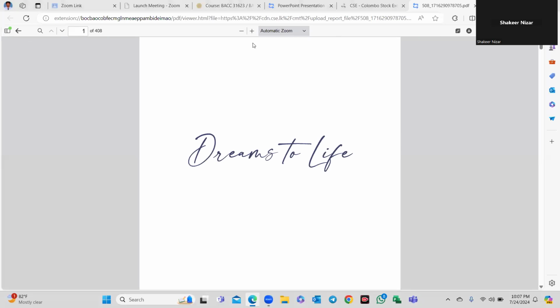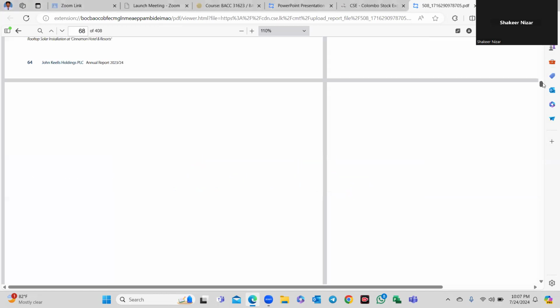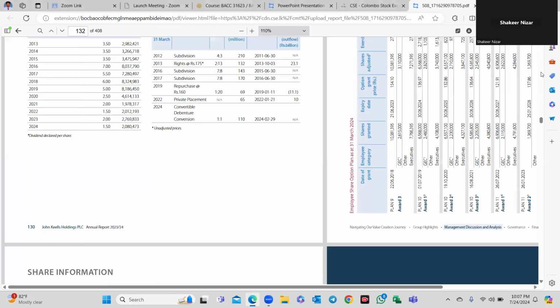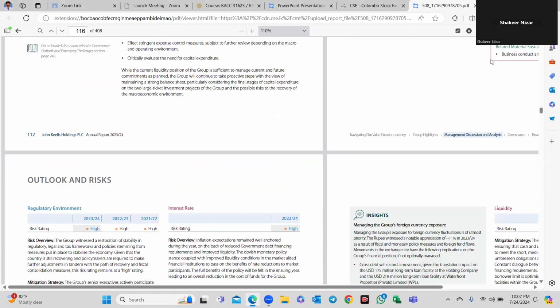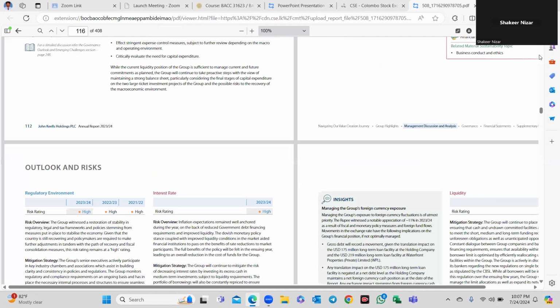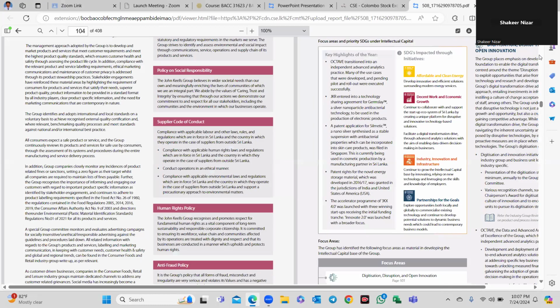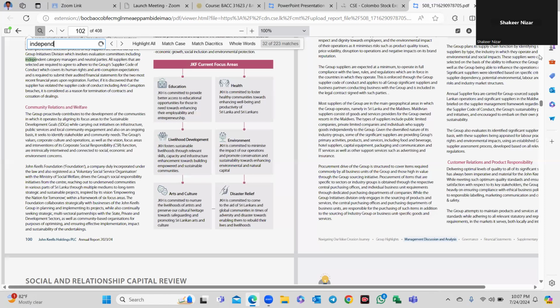Here you can see the audit report. You go to the audit report. So you can see the audit report. Go down.